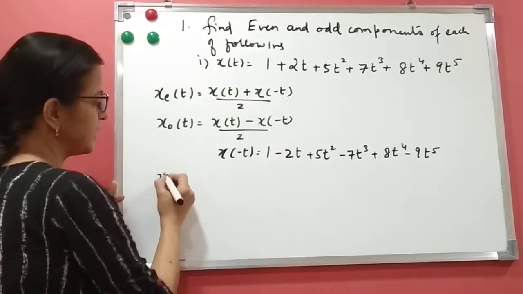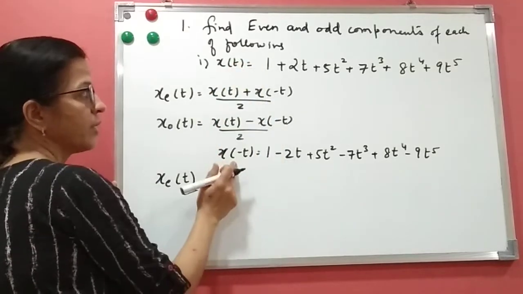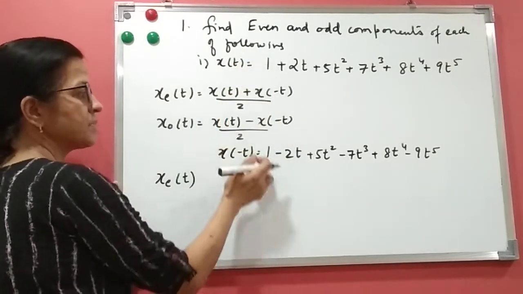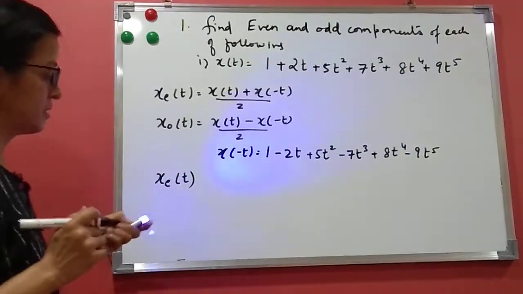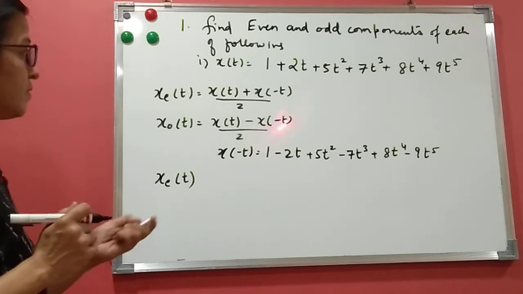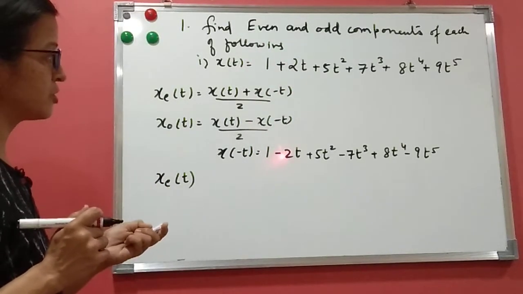Now what will be x even of t? You will add these two. When you add these two, 1 plus 1 is 2. This plus 2t minus 2t gets cancelled.